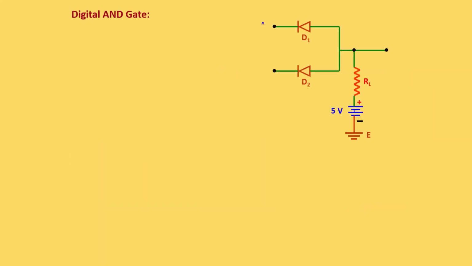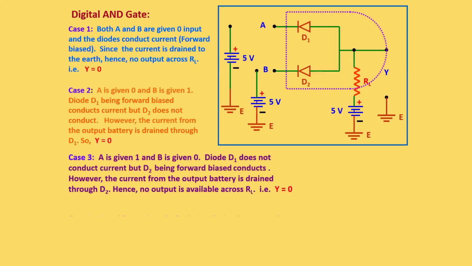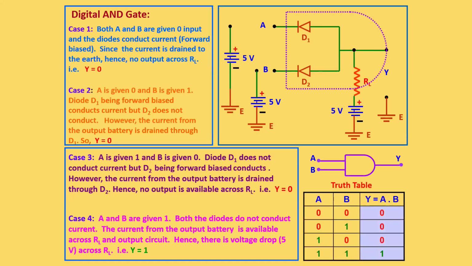Similarly, the OR gate diagram will look like this, and the symbol of an AND gate is like this. Here the output of the AND gate is A dot B. So we can say even if there is only one input, it will not work. When both inputs are high, only then we will have the output in the case of the AND gate.